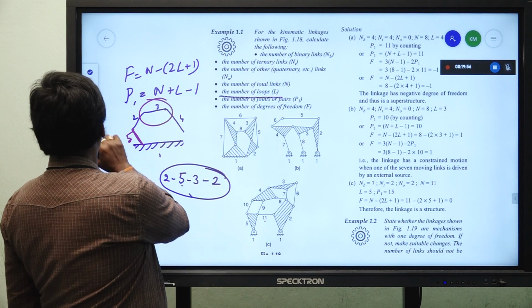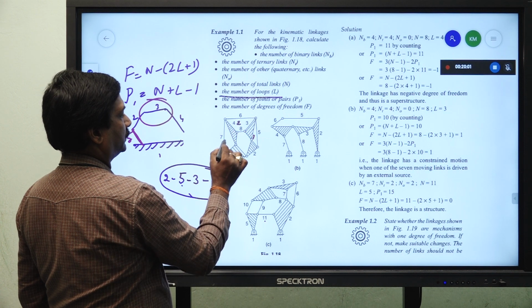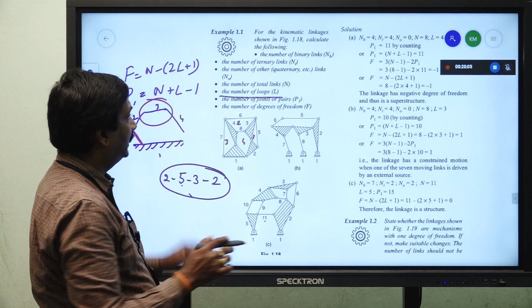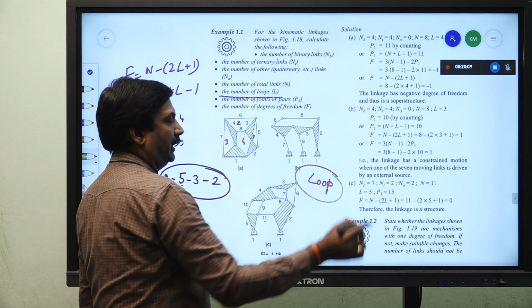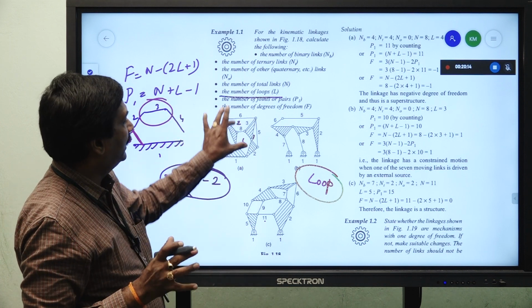So, mark it. 1, 2, 3, 4, 4 loops are there. So, here the loop means an enclosed area where we are getting different links, it is being covered.